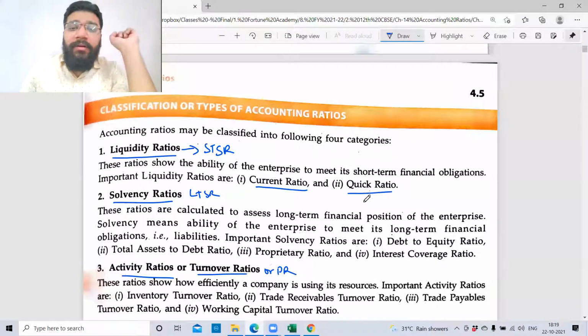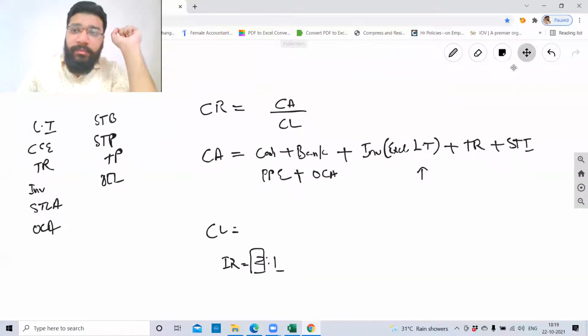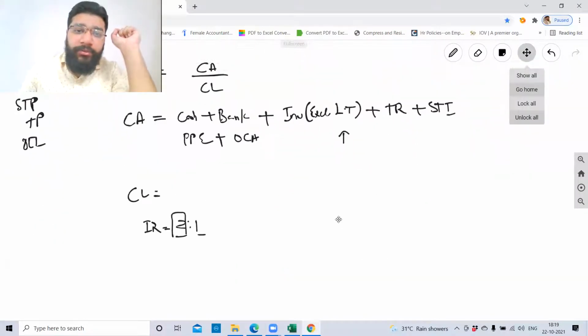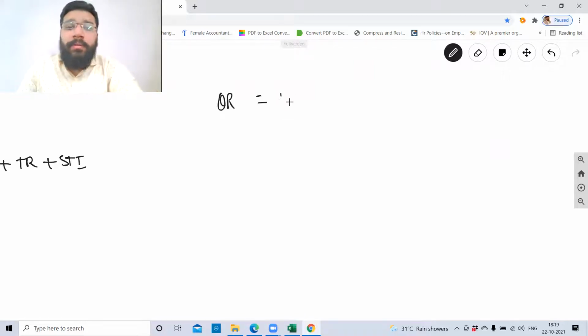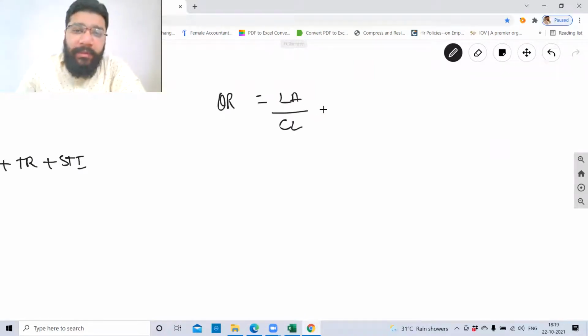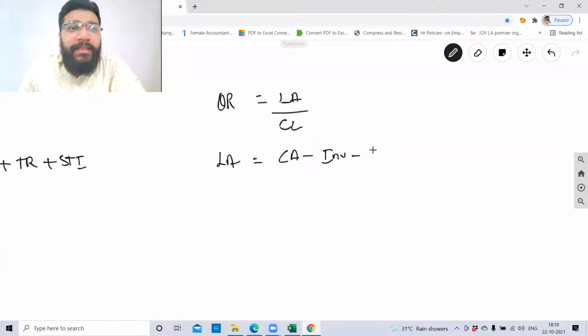The next formula is the quick ratio. Can someone tell me the formula for quick ratio? Liquid asset divided by current liability. And what is the formula for liquid asset? Current asset minus inventory minus prepaid expenses. Any specific reason why inventory is excluded from current asset here?